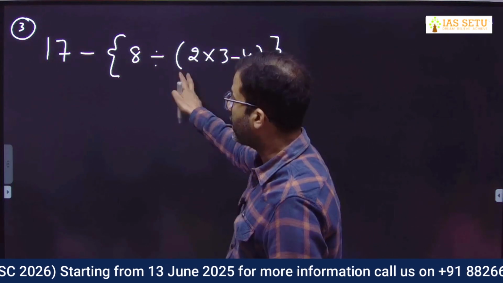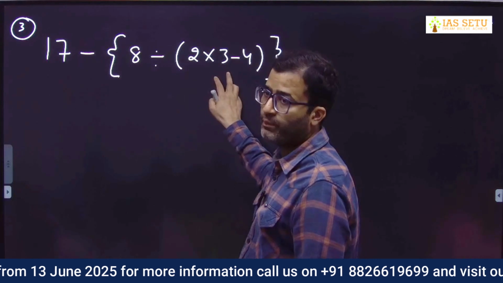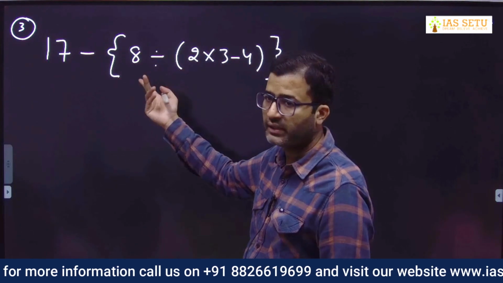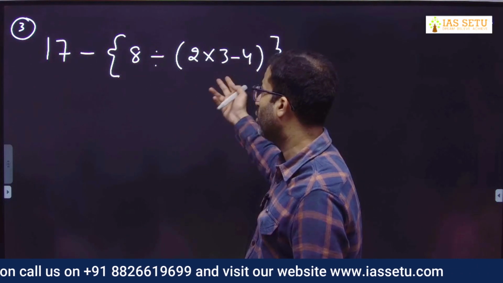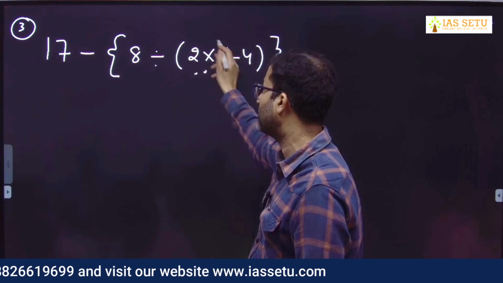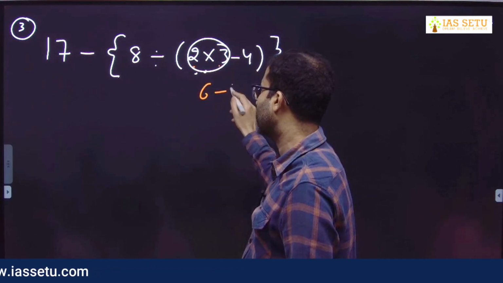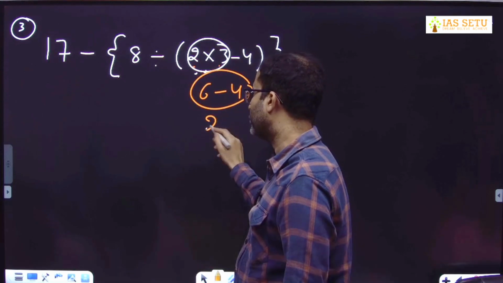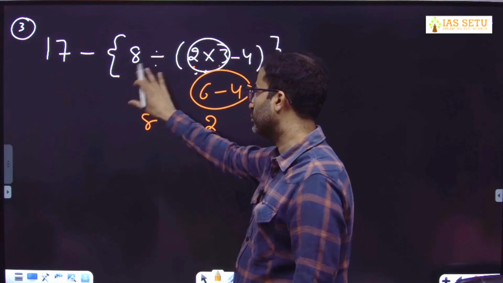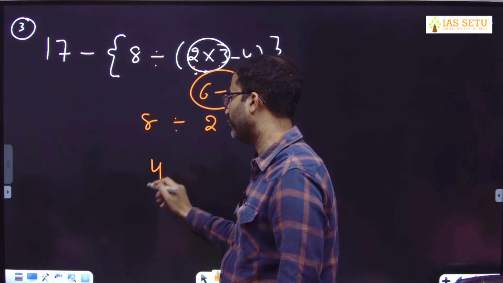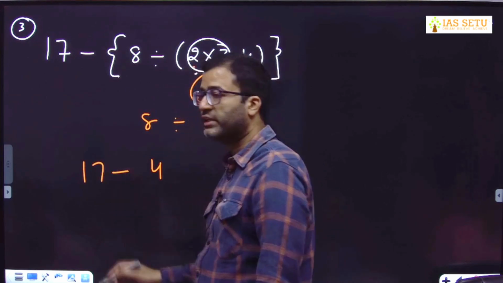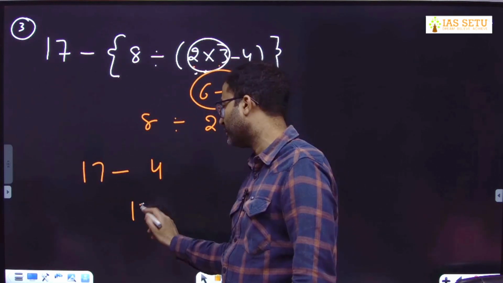Here we have two brackets, small and curly. First you have to open small bracket, then curly bracket, then we follow the order. So in small bracket we have multiplication, subtraction. First you solve this multiplication. This is 2 into 3, 6 minus 4. Overall you get 2, 8 divided by 2. So this entire curly bracket gives you 4. So what is your answer? 17 minus 4. All of you got 13.